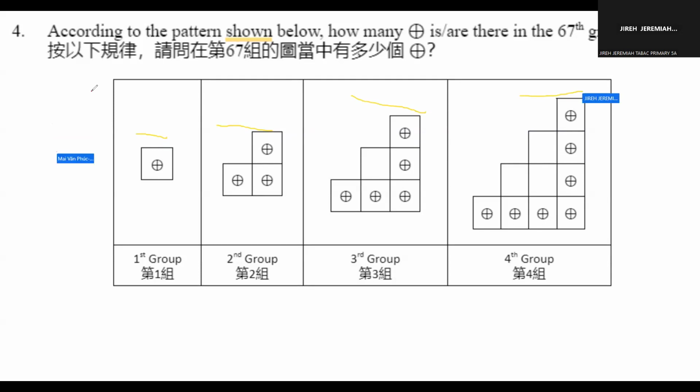So what you're going to do is, the 67th group is an odd number because the symbols here are 1, 3, 5, and 7.